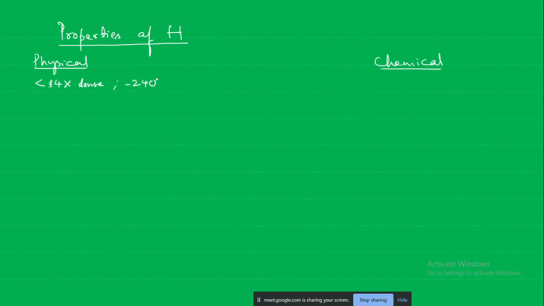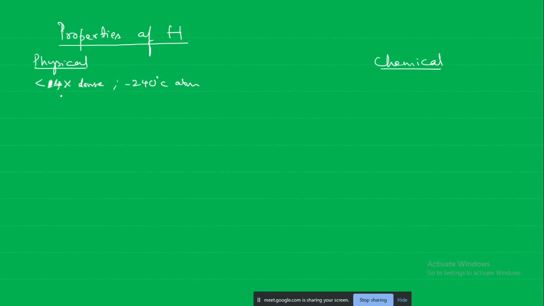You need not remember all this kind of data. Data is not important to remember, but what is important is the general character. So this is 14 only, not 4. In your textbook also it is given 14 times less dense.